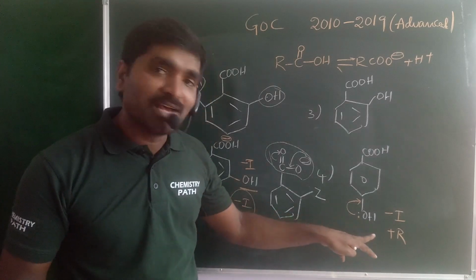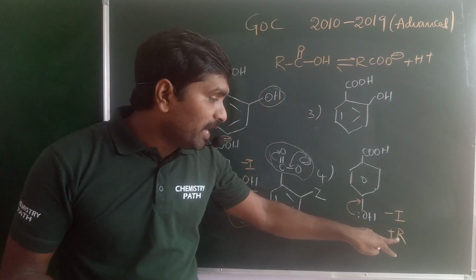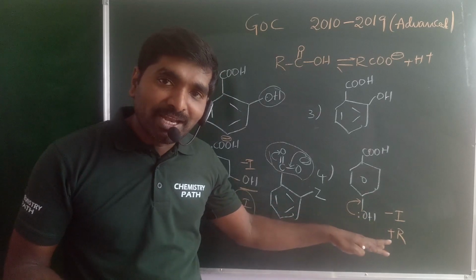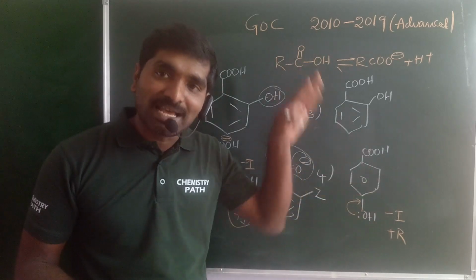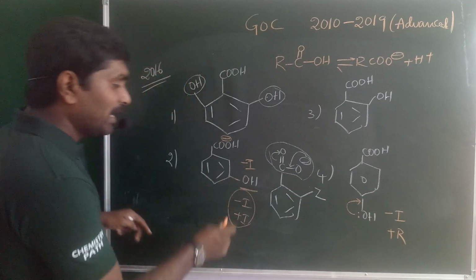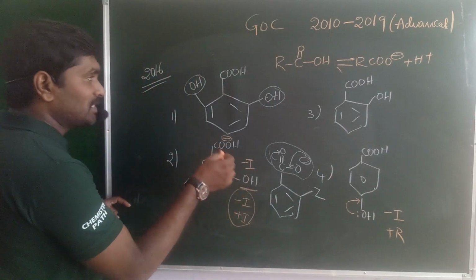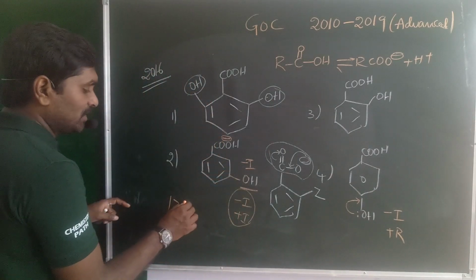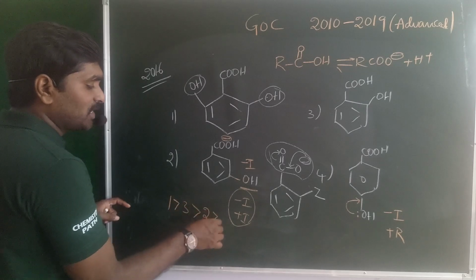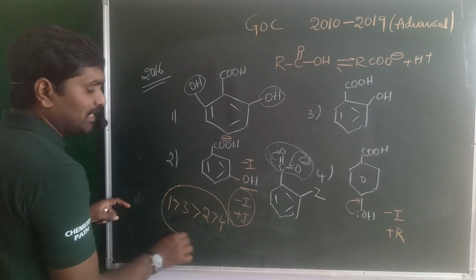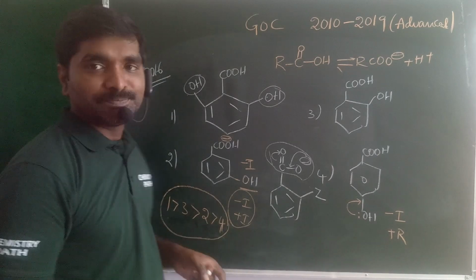Here the donating group is present. When the donating plus R group is present, it is unstable and less acidic. Hence the second one is more acidic. So 1 is greater than 3, 3 is greater than 2, and 2 is greater than 4. The fourth one is the least acidic in nature.